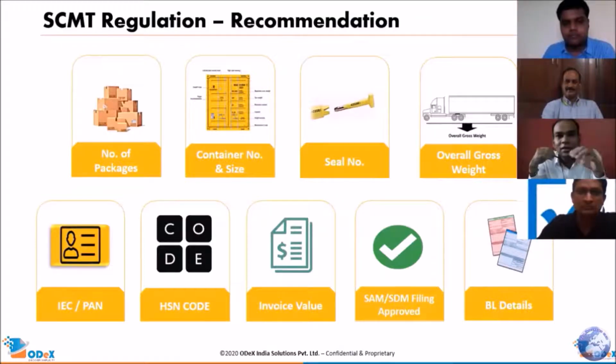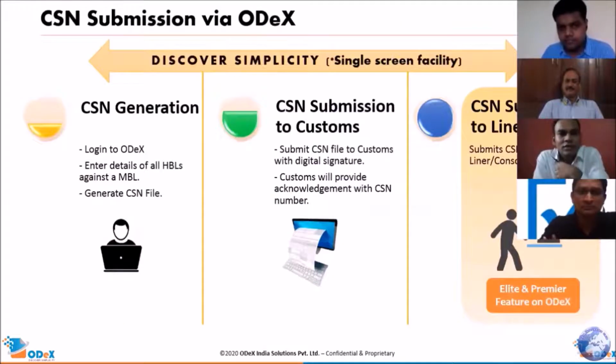Now what we have done in the system is categorize all these fields under respective headers, so that the user does not get confused about when to file and what information needs to be filed under which section. I will show you on the actual screen after this slide, after the single process flow which I will explain in the next slide. So this is what I was talking about: generation of the CSN and submission of the CSN are the two important factors to be considered.